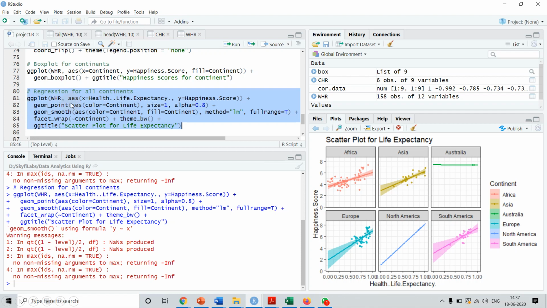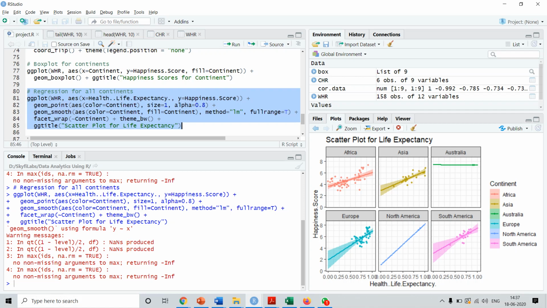Then in the aesthetics, we are specifying the x-axis as the life expectancy and y as the happiness score. Then for the scatter plot, we are using the geom_point function.